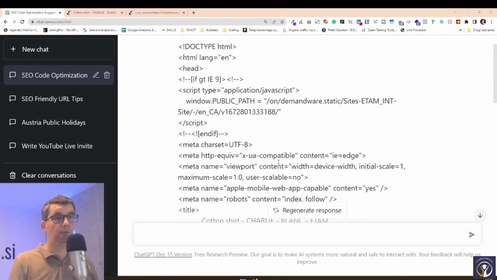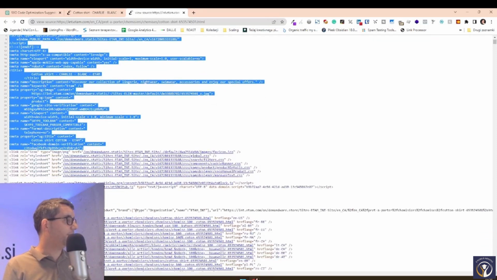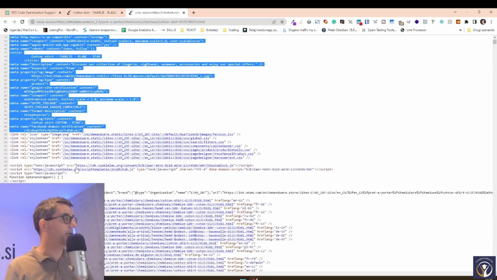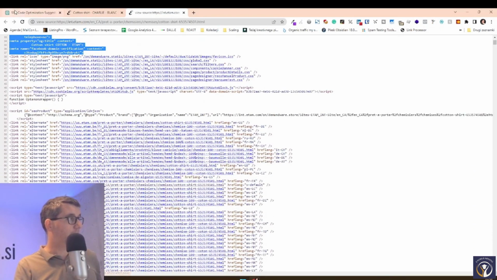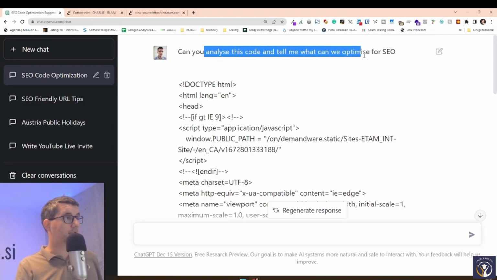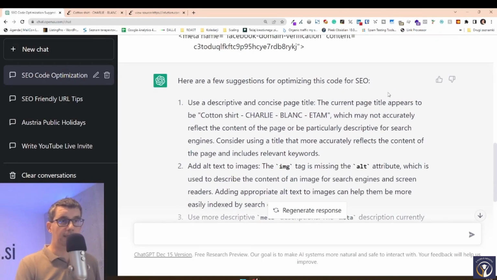And what you can also do is you can just go and give it a random part of your website, a random part of your code, and it will tell you what's wrong with that. I just took the first 40 lines of the code. You probably won't be able to put the whole code of your whole website into ChatGPT because it has limitations on how much we can put in there. But if we put the beginning, like the first 50 lines, and ask it, can you analyze this code and tell me what we can optimize for SEO? It gives me great ideas.